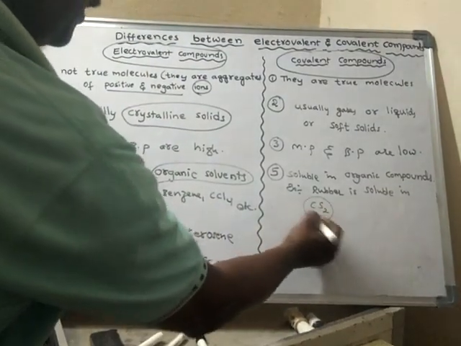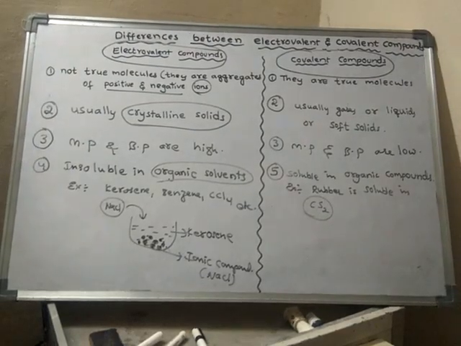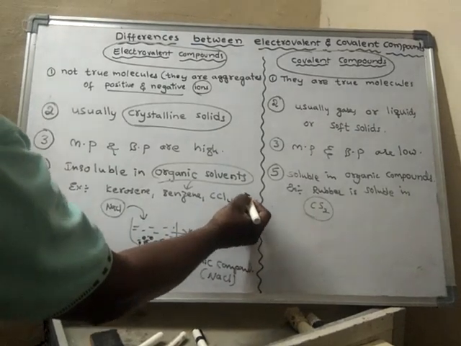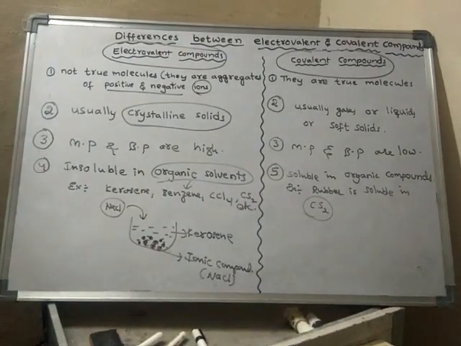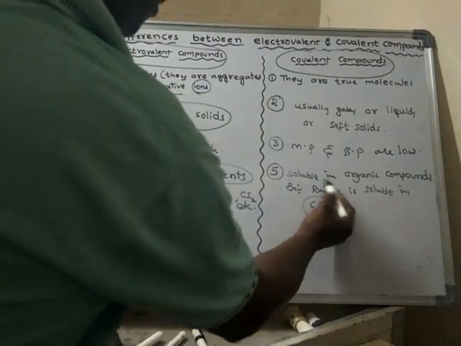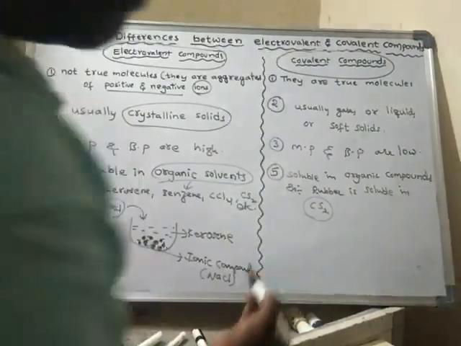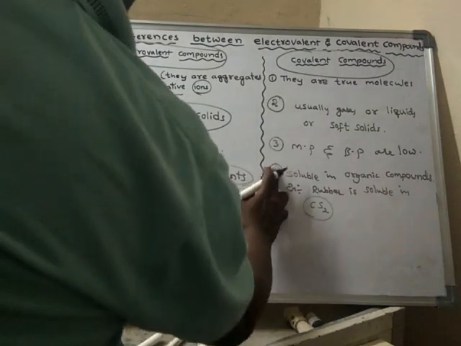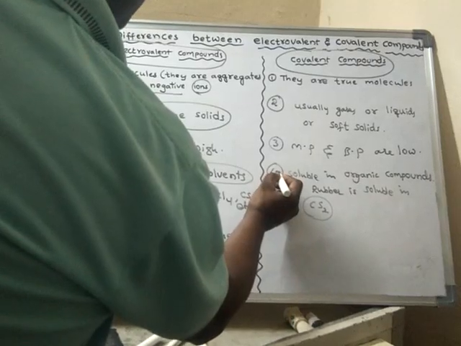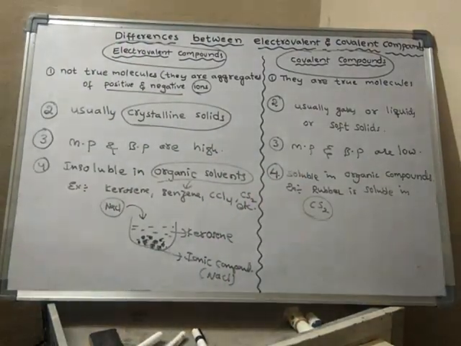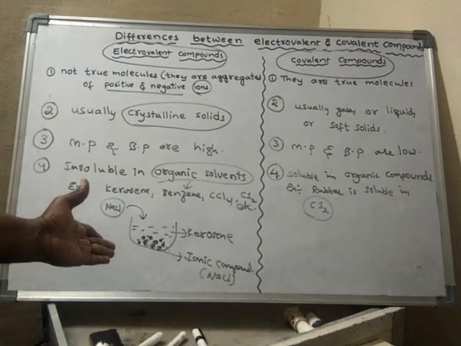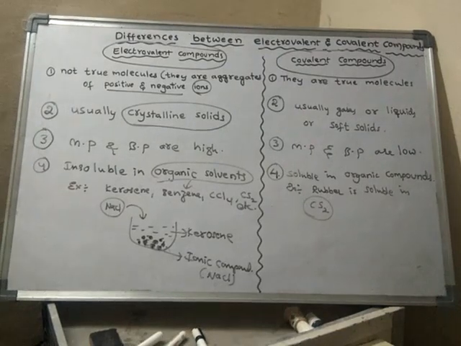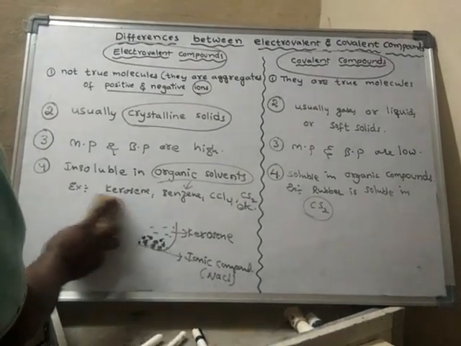So carbon disulfide is an organic solvent. That means ionic compounds are insoluble in organic solvents, whereas covalent compounds are soluble in organic solvents. Like this.